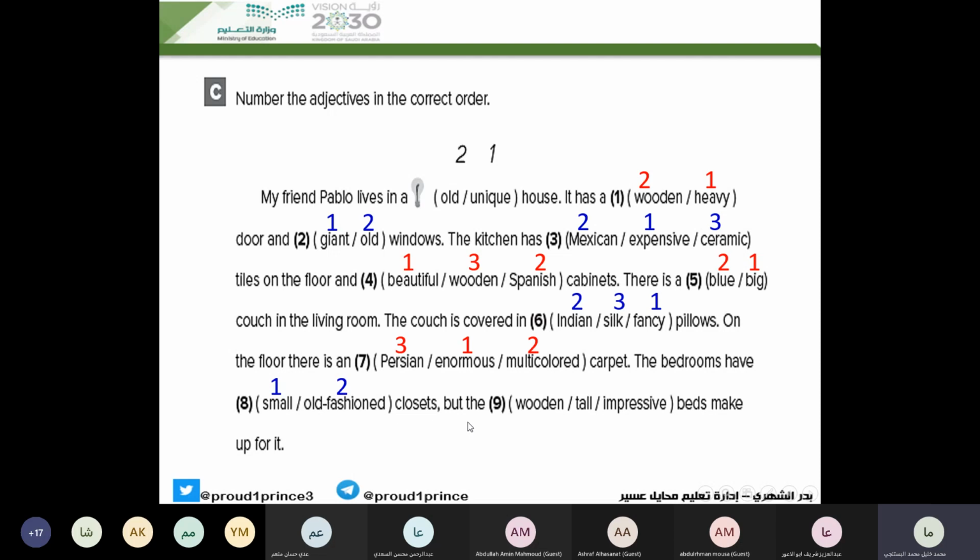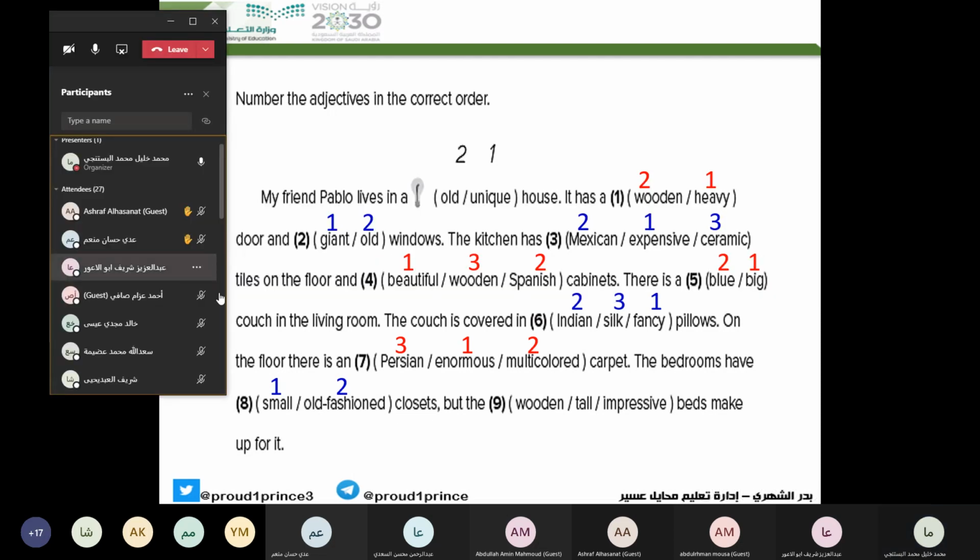But the last one, Abdul Aziz. Okay, teacher. "The bedroom... but the impressive tall wooden beds make up for it." Impressive, tall, wooden. Impressive represents what?